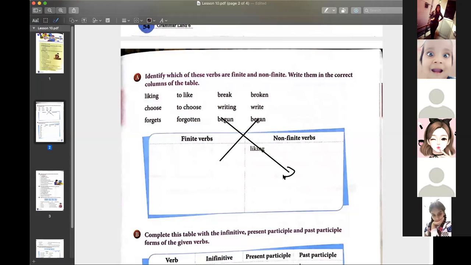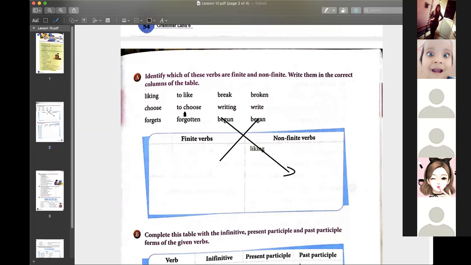Fine. Any other? Yes, speak. Began is finite because if I talk about the present tense, it becomes begin. Begun does not change. Begun is non-finite. Yes, Sunny, very good. Okay, fine. Thank you, ma'am.